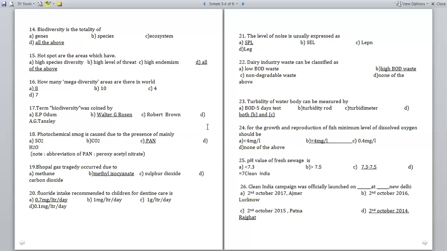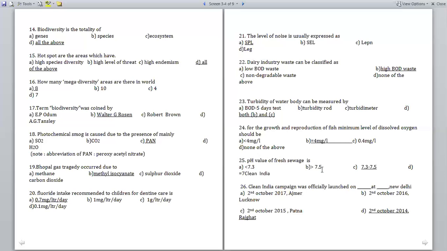Okay, next one: for the growth and reproduction of fish, the minimum level of dissolved oxygen should be option A, 4 mg; option B, equal to or greater than 4 mg per litre; option C, 0.4 mg; option D, none of the above.